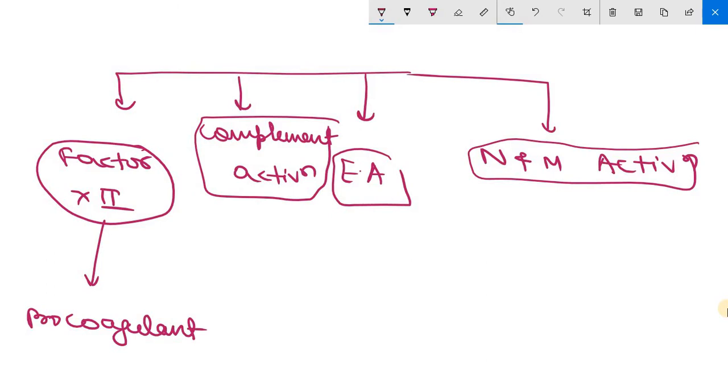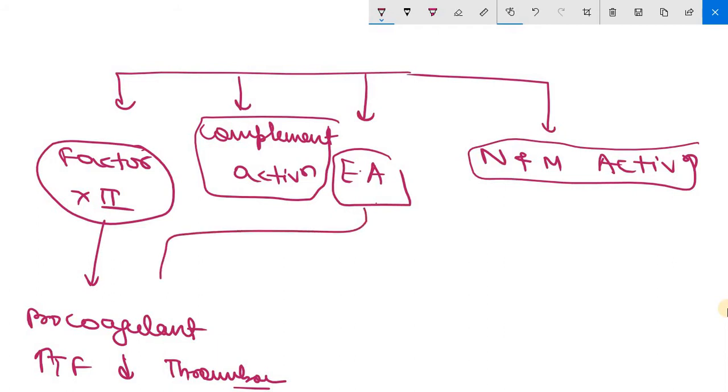After this, factor 12 acts as a procoagulant, as you know. It will increase the amount of tissue factor. Clear? And it will downregulate thrombomodulin, protein C, like this.